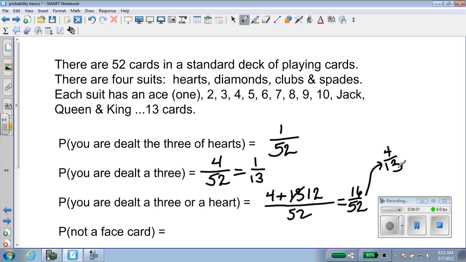The probability you are dealt a card that is not a face card. Now the face cards are the cards that have people on them, the jacks, the queens, the kings. So if it's not a face card, it would either be an ace, a 2, a 3, a 4, a 5, a 6, a 7, an 8, a 9, or a 10, and there are 4 of each of those. So 40 out of 52 are not face cards. Dividing by 4 would be 10 out of 13.